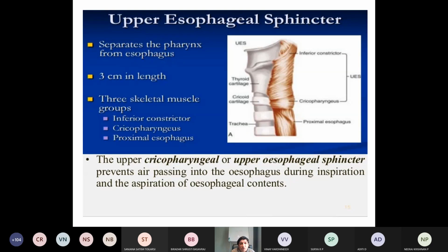So what are the contents? How is it formed? By skeletal muscle groups. They are nothing but inferior constrictor, cricopharyngeus, proximal esophagus. Okay. Now, what is the function of the upper esophageal sphincter? The upper cricopharyngeal or upper esophageal sphincter prevents air from passing into the esophagus during inspiration, and prevents aspiration of esophageal contents.